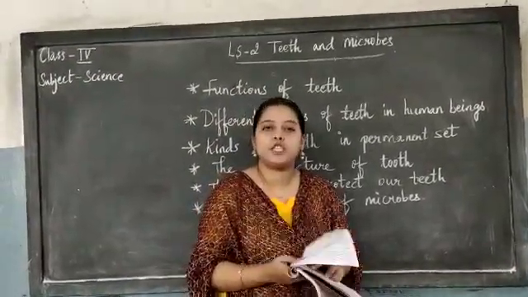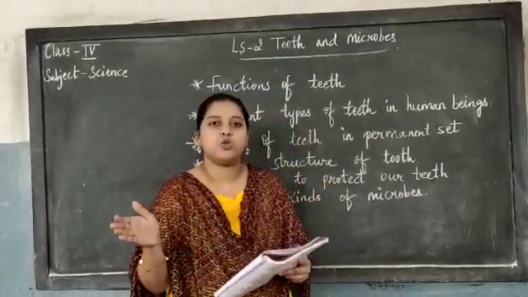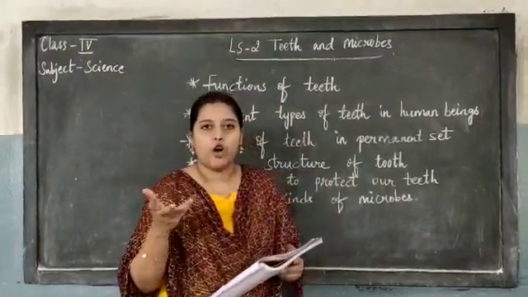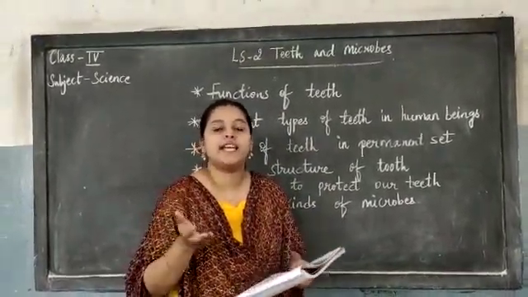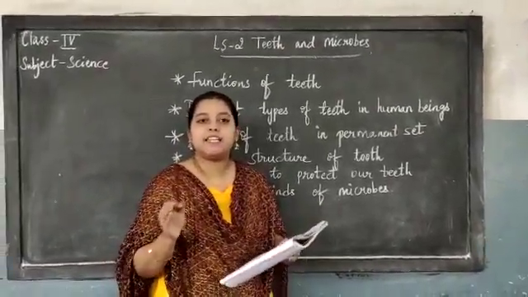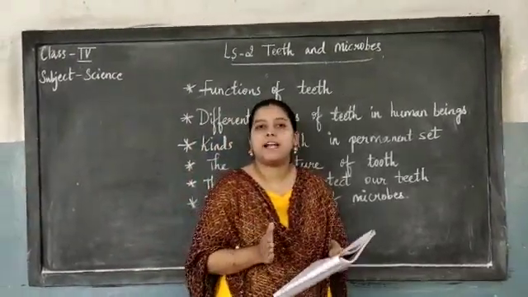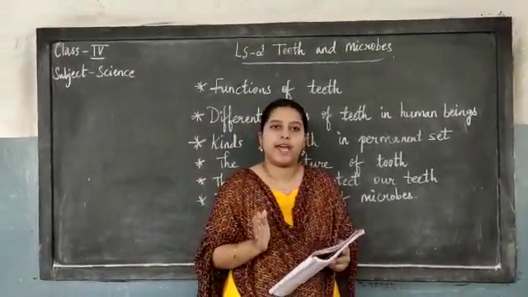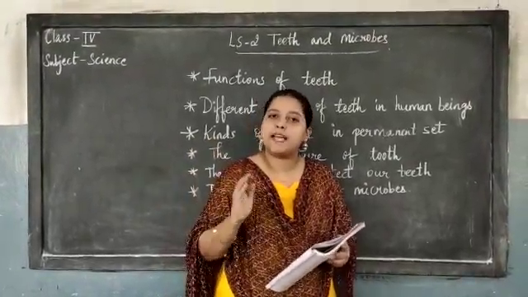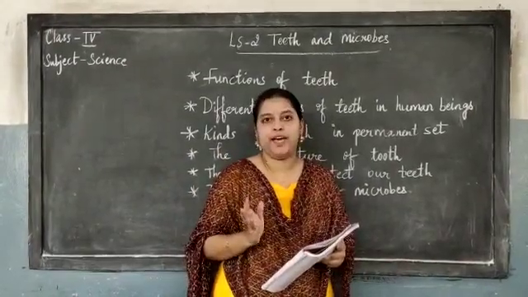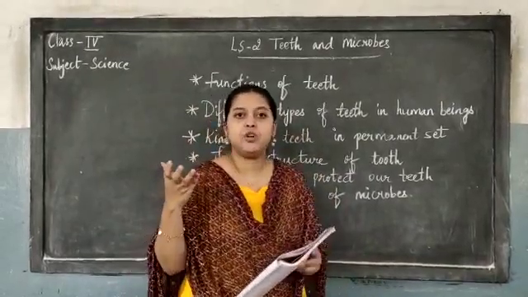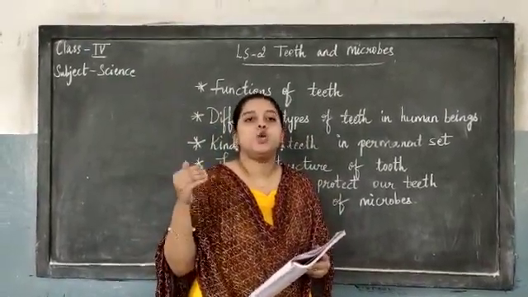When they reach the age of 6 to 12 years, after completing 6 to 12 years, this milk teeth, this temporary teeth starts going off. It will start falling off. In place of the teeth, new teeth known as permanent teeth will arise, children. This permanent teeth, you should take care of throughout your lifetime. If this permanent teeth has gone, a new tooth won't be replaced in that place. So whenever permanent teeth have come in place of temporary teeth, you must take care of your teeth.